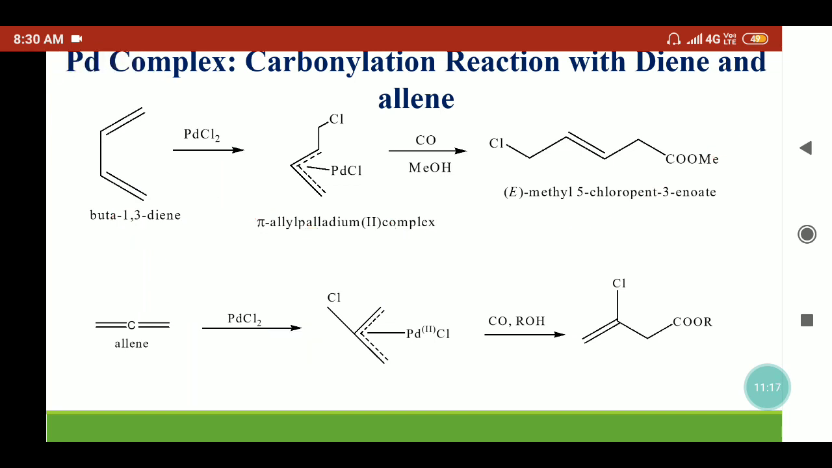In a similar fashion, we can treat the allenes with palladium chloride, and these allenes similarly react to form the sigma allyl palladium complexes, which are converting into the pi allyl palladium complexes. These will convert into the acyl palladium complexes and will form the esters.